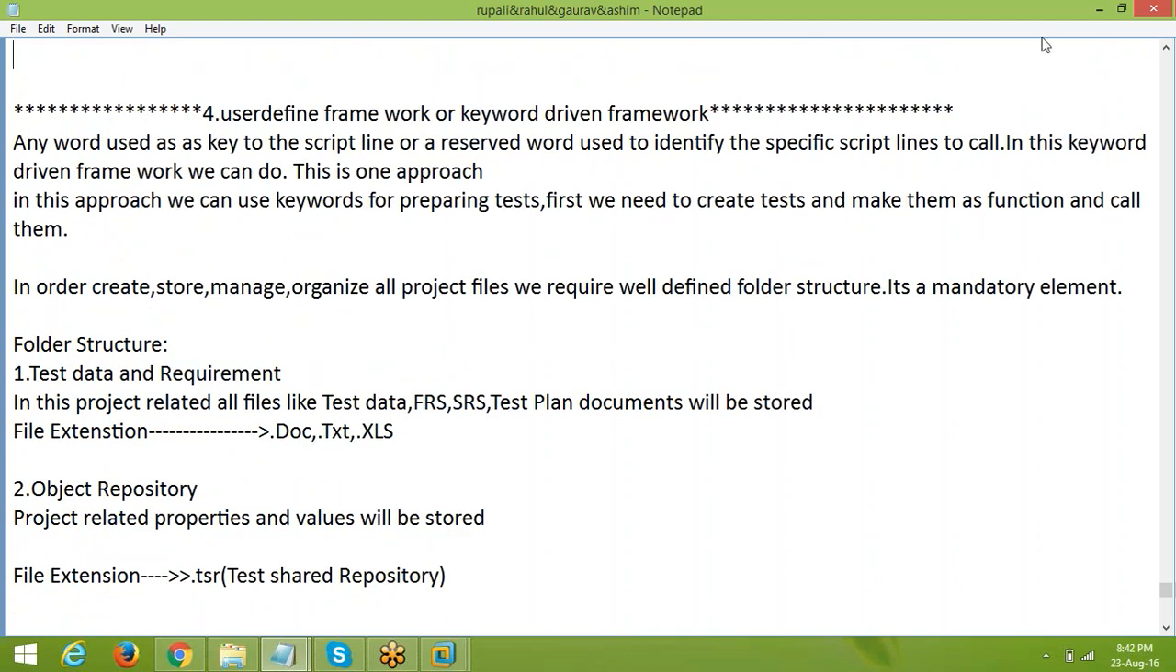Observe, this is one approach. In this we can use keywords for preparing tests, right? For that, first of all we need to create tests, make them as functions, and call them. We need to create tests and make them as functions and call them.